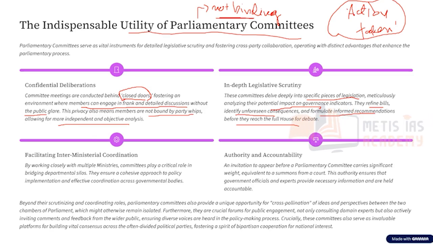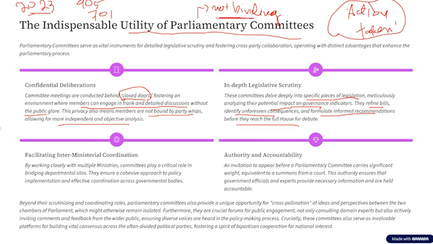Now, one example that I want to give you is during the 2023 budget session. Every year there will be a budget session. What happened during the 2023 budget session was that a report was tabled on the demand for grants that were raised. The Ministry of Panchayati Raj was allotted 905 crore rupees. How much? 905 crore rupees was allotted to the Ministry of Panchayati Raj. Out of this 905 crore rupees, the Ministry of Panchayati Raj was able to spend only 701 crore rupees.